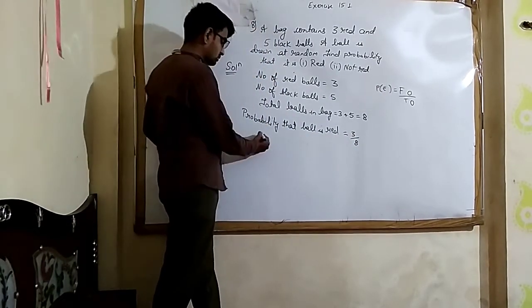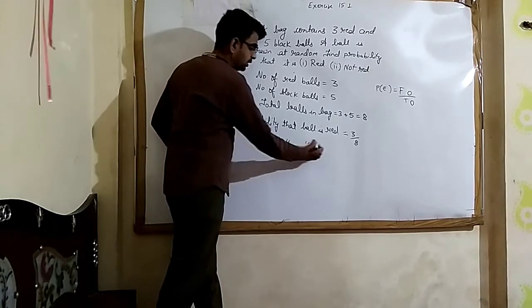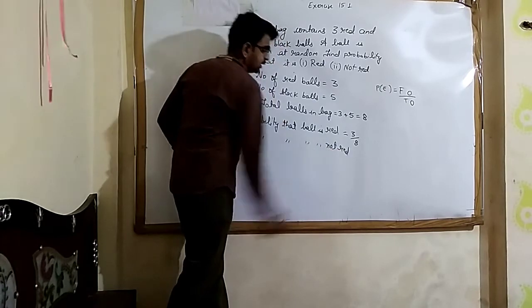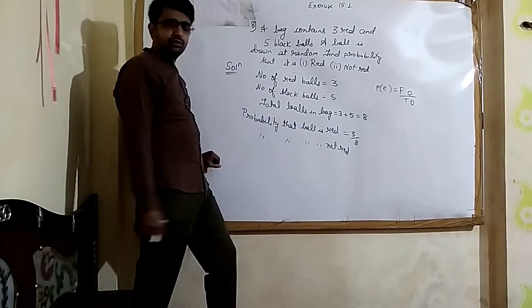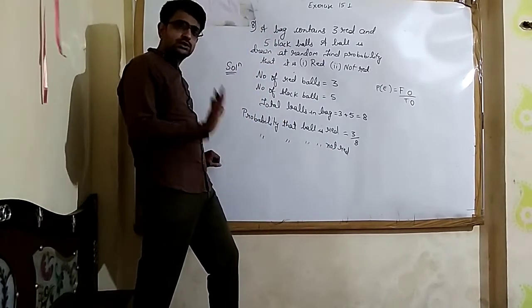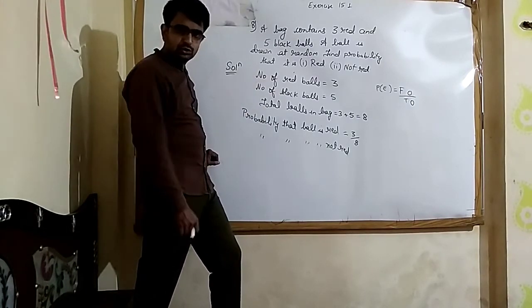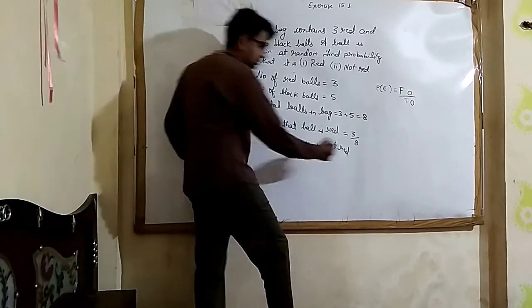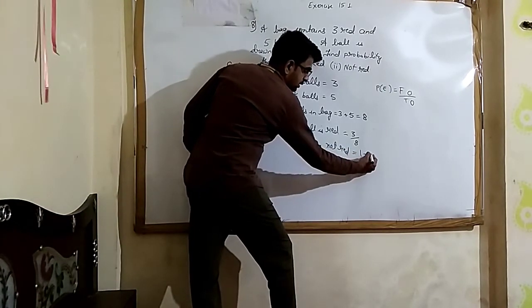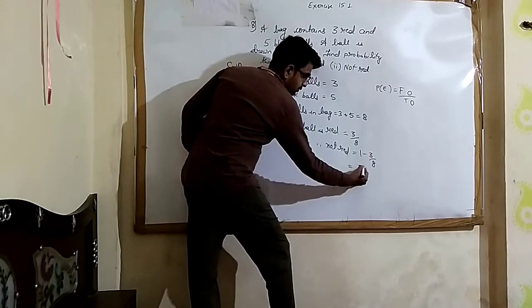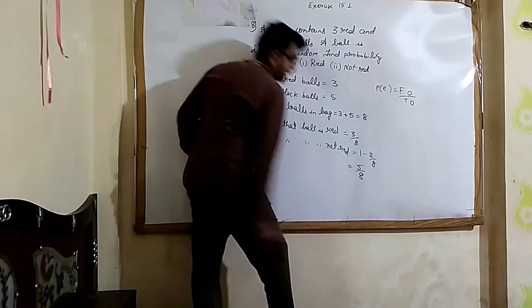Now, the probability that the ball is not red. That means we need to find the complement, and for the complement, we just subtract it from 1. We have seen this in the previous question. So it will be 1 minus 3 upon 8, which is 5 by 8.